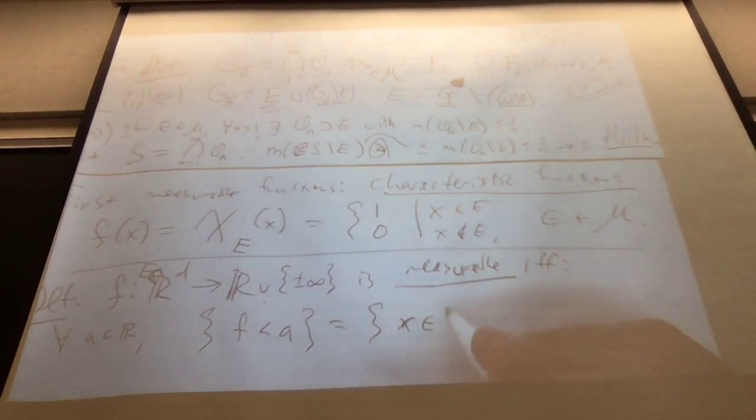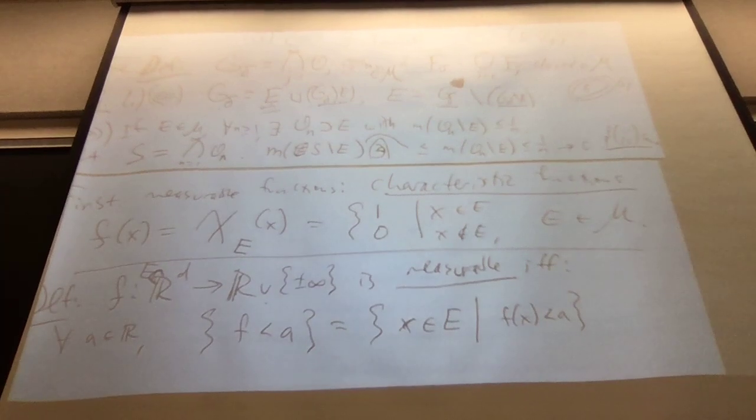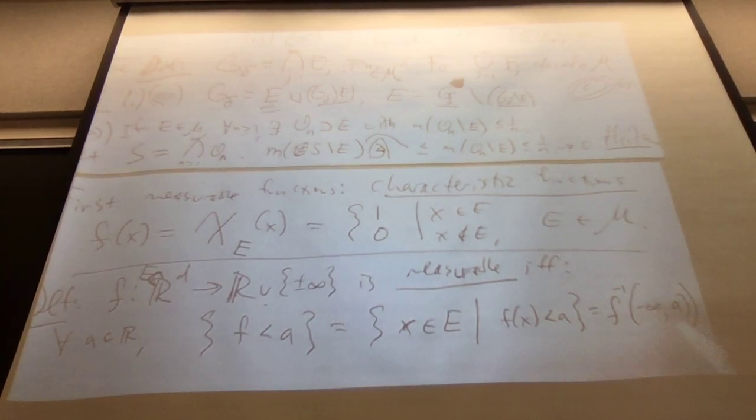The set of x in the subset where f is defined, whatever its domain is, such that f of x is less than a. Another way, again, of saying this is f inverse of, well, I have an upper bound a, I have a minus infinity lower bound, but maybe it actually hits minus infinity, so let's include that as a possibility. So this is a subset of E. We can ask if this is measurable.